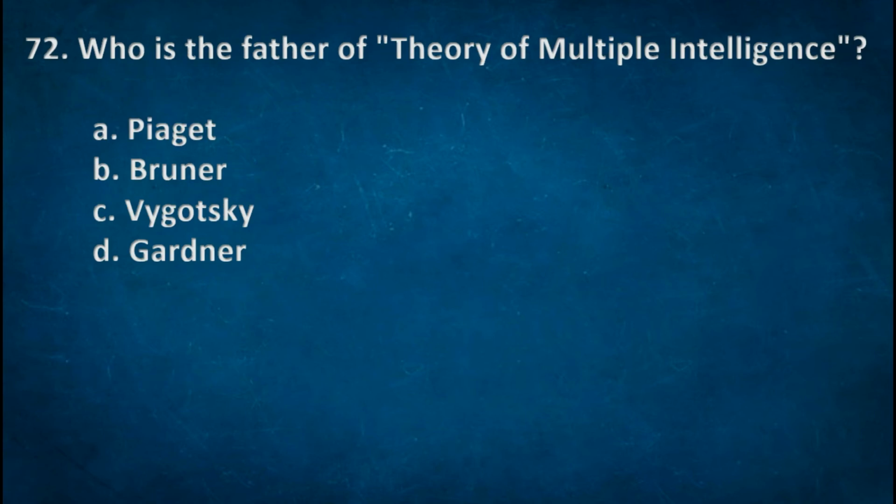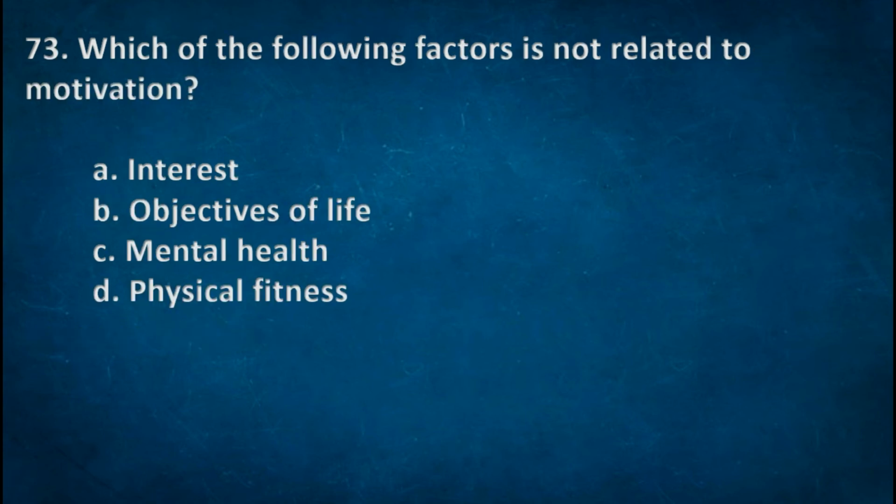Next one. Who is the father of the theory of multiple intelligence? Options A. Piaget. B. Bruner. C. Vygotsky. D. Gardner. Right option D. Gardner. Next one. Which of the following factors is not related to motivation? Options A. Interest. B. Objectives of life. C. Mental health. D. Physical fitness. Right option D. Physical fitness.